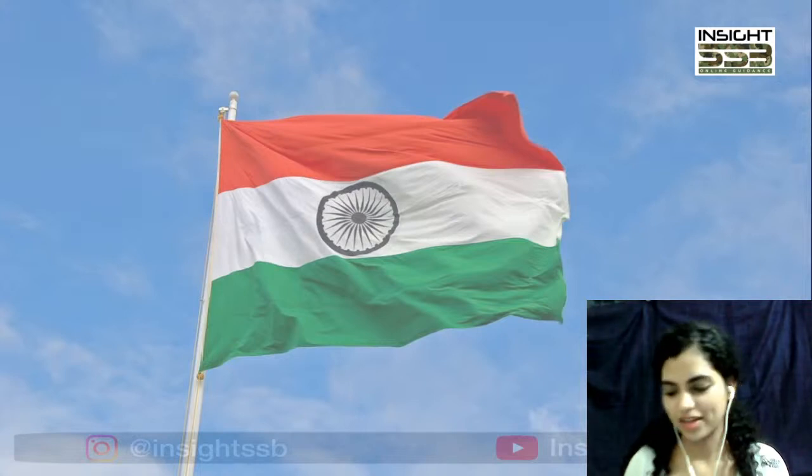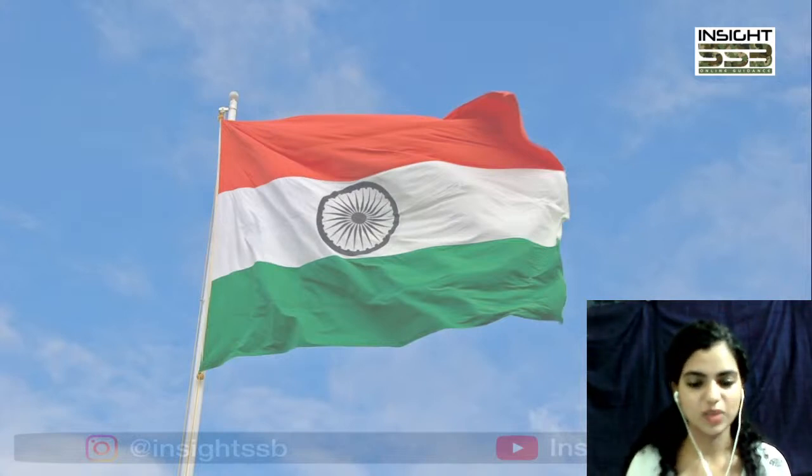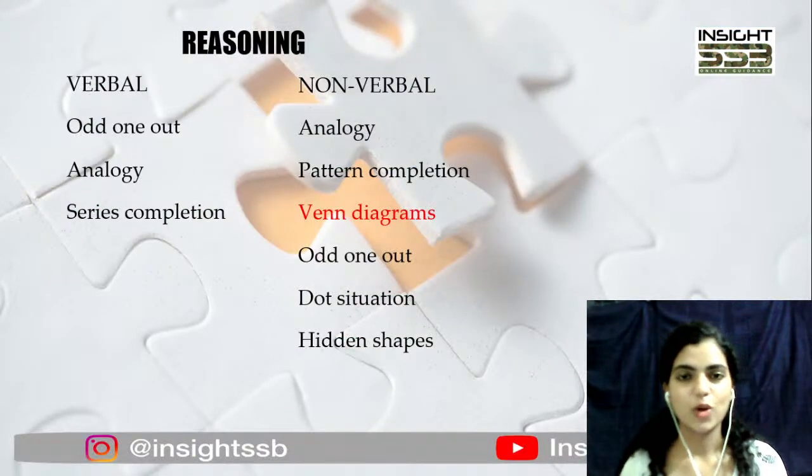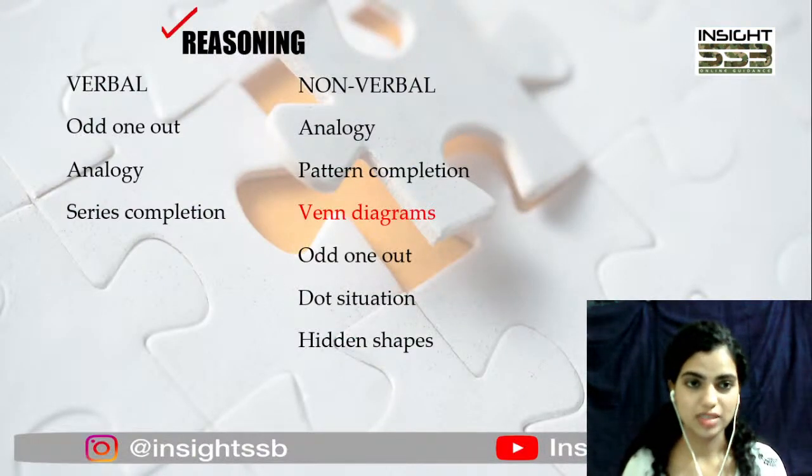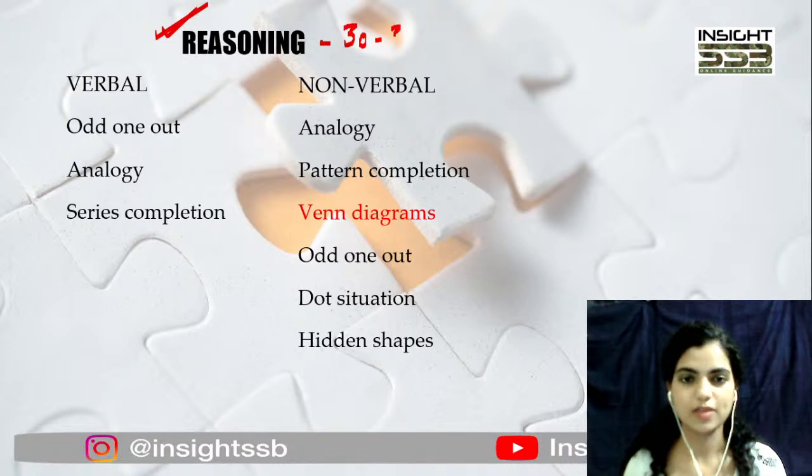Now that you all are here, let's quickly start with today's session. In today's live, we will be practicing some reasoning questions. As far as AFCAT exam is concerned, we know that reasoning से आते हैं at least 30 से 32 questions. Reasoning में there are two types of questions, majorly verbal and non-verbal. Verbal we have already practiced in our previous session.